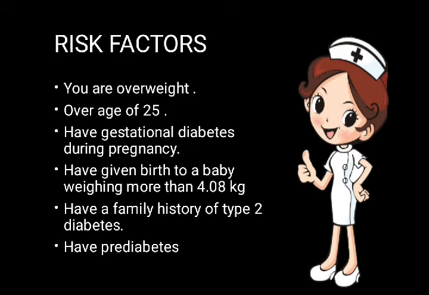Next is the risk factors. Risk factors apply to those who are overweight, who are older than 25, who have had gestational diabetes during a previous pregnancy, who have given birth to a baby weighing more than 4.8 kg, who have a family history of type 2 diabetes, meaning any family member, for example grandmother, grandfather, father or mother, has type 2 diabetes, or who have pre-diabetes. Pre-diabetes means early diabetes which occurs at 30 to 40 years of age, due to which the gestational diabetes continues.